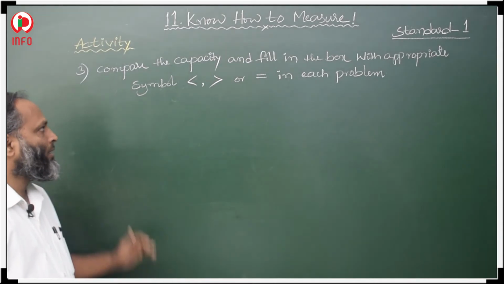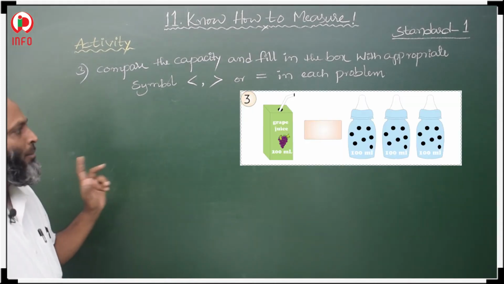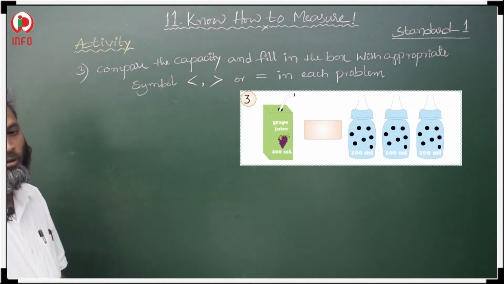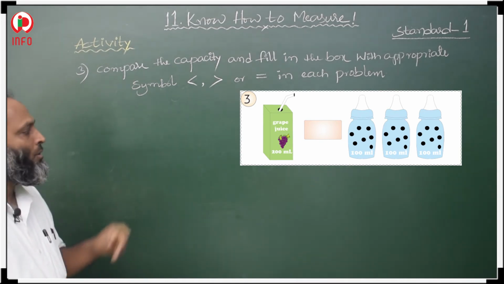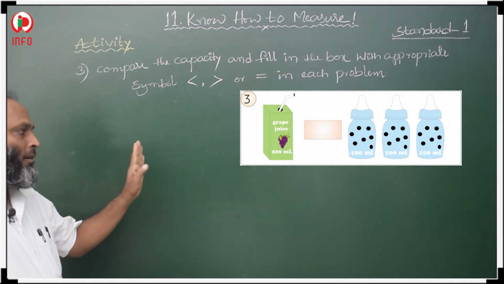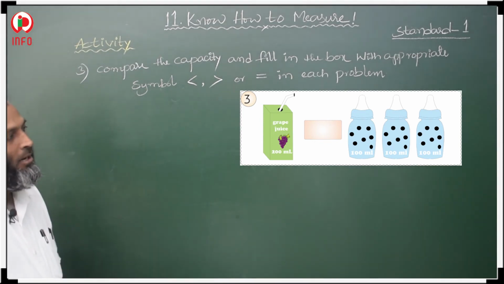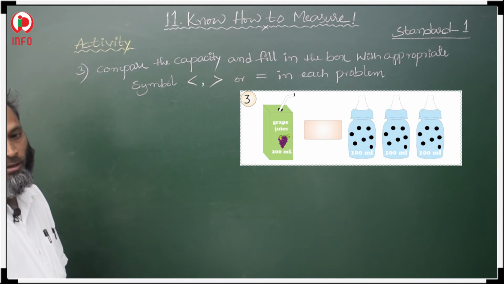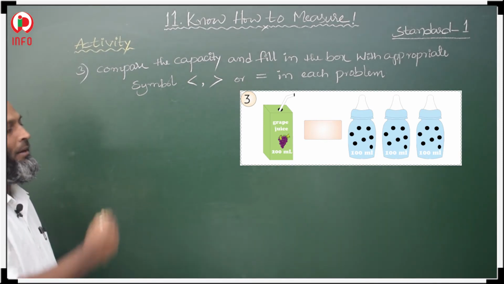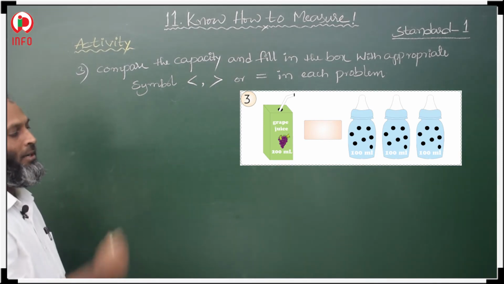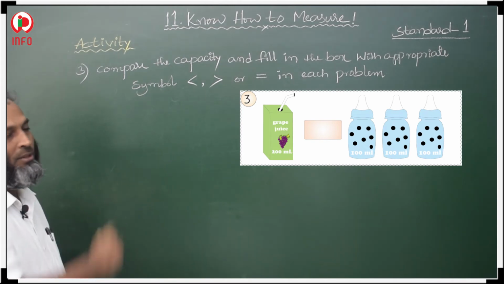Now, next in the third question, grape juice is given. How much? 200 ml grape juice is given on the left hand side. On the right hand side, how many ml of juice is there? 100 plus 100 plus 100. 100 plus 100, 200, 200 plus 100, 300.